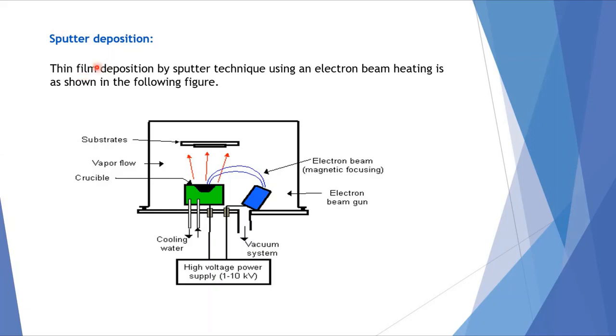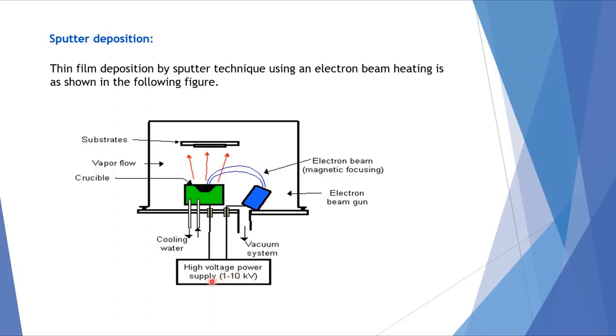The other one, the most important one, sputter deposition. Thin film deposition by sputter technique using an electron beam heating is as shown in the following figure. What you find in this figure is a crucible in which metal is to be taken, which is to be deposited in the form of film on the substrate, and this is the direction of the electron beam, and the electron gun, and the vacuum system is provided here, and cooling arrangement is made here, and high voltage power supply is also used here.